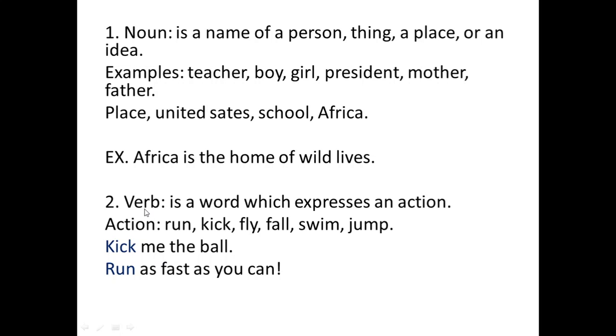So the second one, verb. Verb is a word which expresses an action. So verb is all about taking an action, expressing an action, just like run, kick, fly, fall, swim, jump, as we discussed in the previous lesson. This is an example: Kick me the ball. Run as fast as you can. So you have the verbs. So therefore, you have the second type of parts of speech, which is verb.